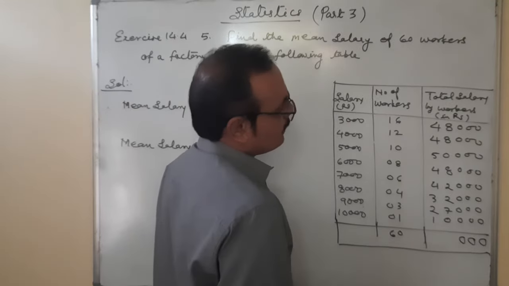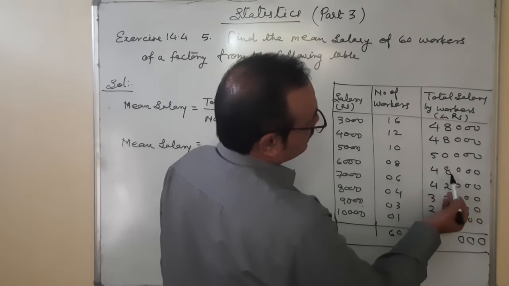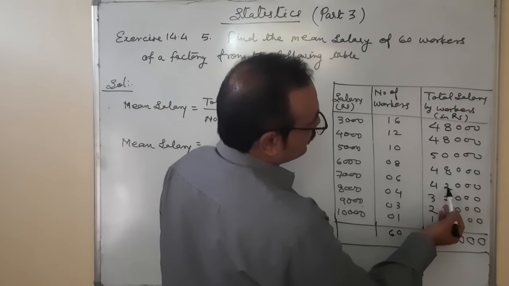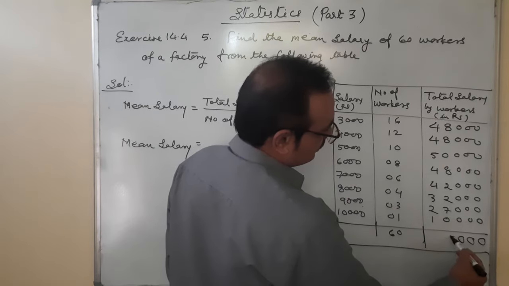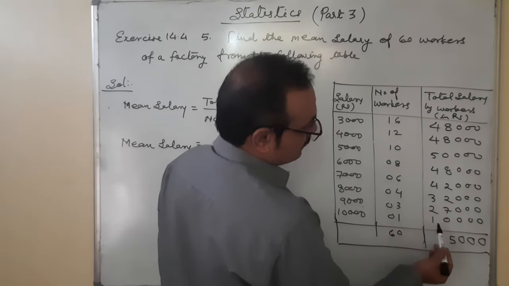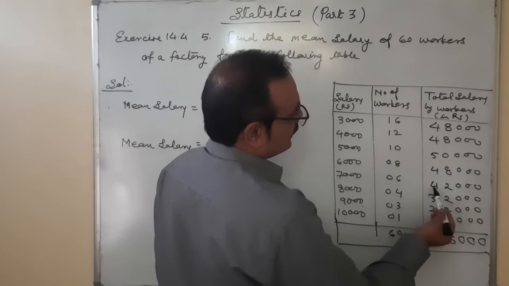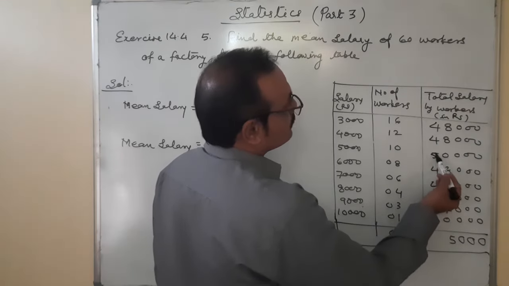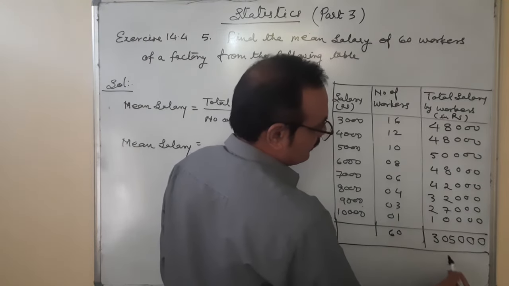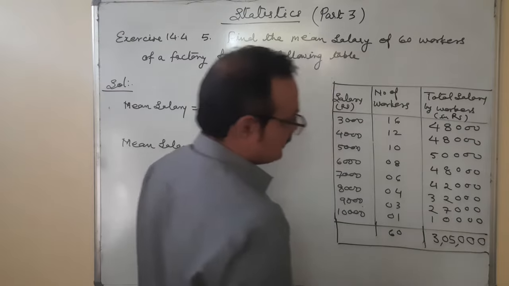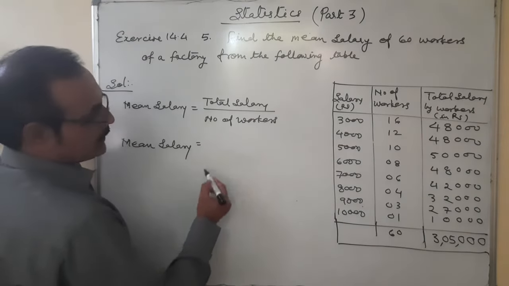Now coming to the fourth place: 8, 8 is 16, 16, 24, 24, 26, 28, 28 and 7 is 35. 3, 4, 6, 9, 13, 17, 22, 26 and 30. So the total is 3,05,000.